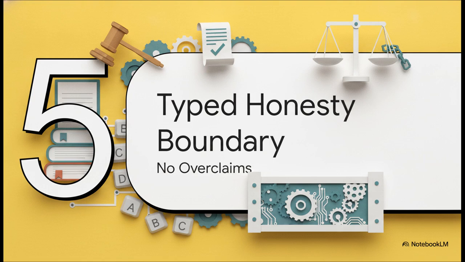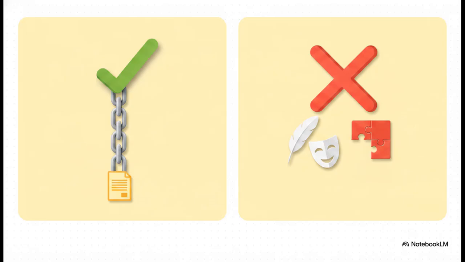Section 5. The typed honesty boundary. This next part is AWP's most radical design decision. It builds immense credibility by highlighting exactly what the protocol limits itself from doing. On one hand, AWP proves integrity since witness and provides tamper evidence. But on the other hand, it explicitly does not prove authenticity at origin, the true identity of a person, or completeness.